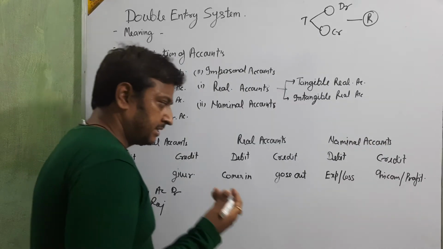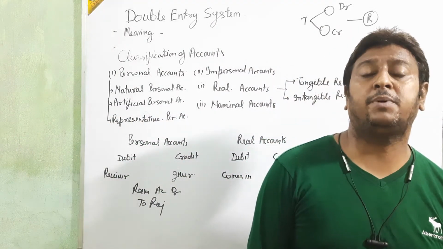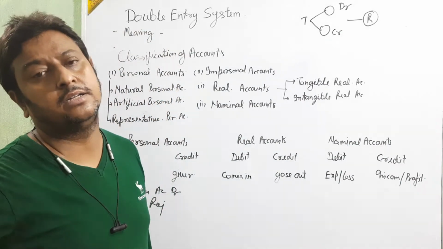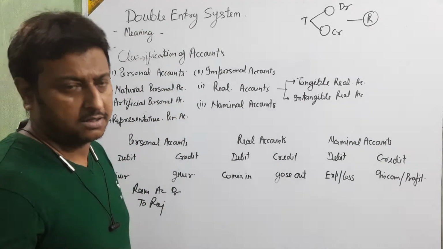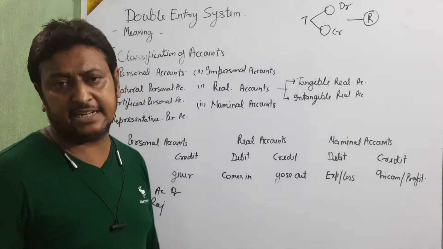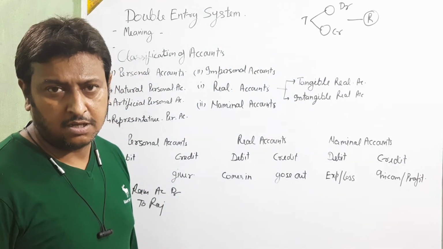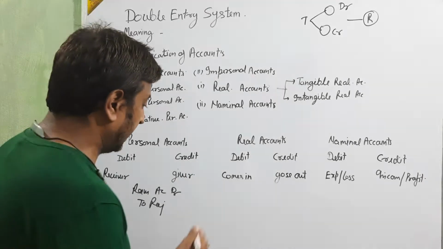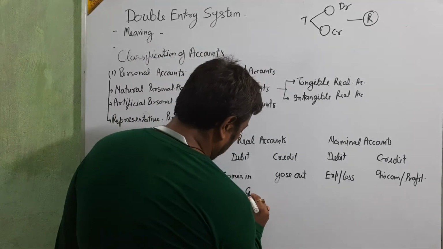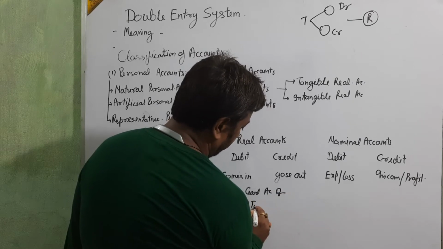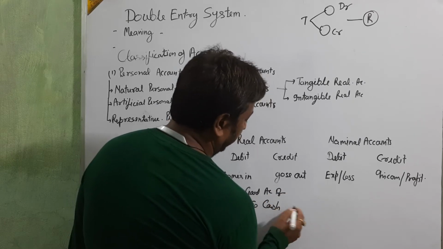Okay, beta. Same, like when you are purchasing any type of assets or goods, then the goods account is debited, and if you are paying by cash, then to cash.